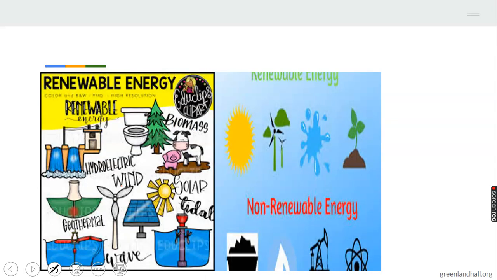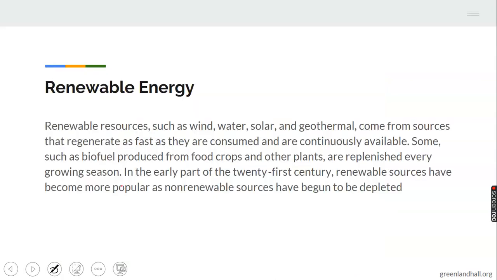You can see this picture of renewable energy, and you have another picture of non-renewable energy. Hydroelectric, wind, that's from a fan, solar, biomass. Those are the renewable energy. Now we come here, we have pictures of a windmill and other pictures of the sunlight. They are the non-renewable energy. Now what is renewable energy?